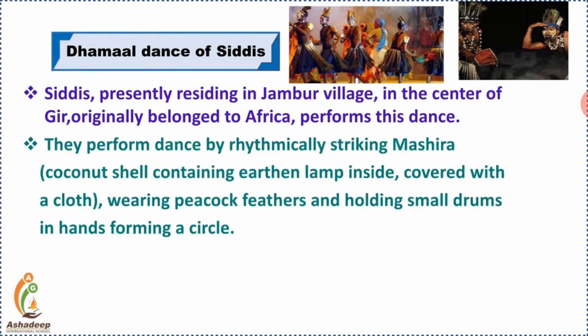They perform dance rhythmically, striking the mashira, that means coconut shell, containing an earthen lamp inside and covered with cloth, wearing peacock feathers and holding a small drum in the hand, forming a circle. That is given here in an image at the right side. The person is holding the drum and wearing the feathers of a peacock on their head, and with the beat of the drum पे वो beat बजाते जाते हैं और अपने सर्कल में डांस को फुल ऑफ एनर्जी के साथ परफॉर्म करते जाते हैं.